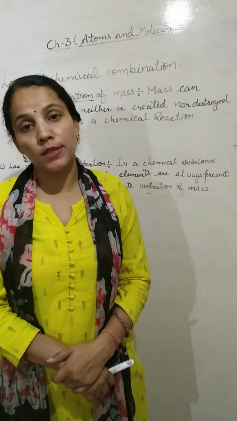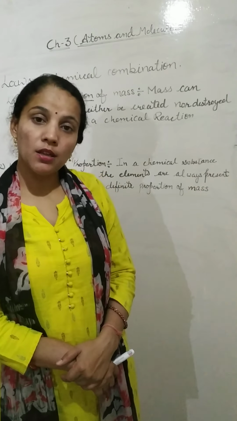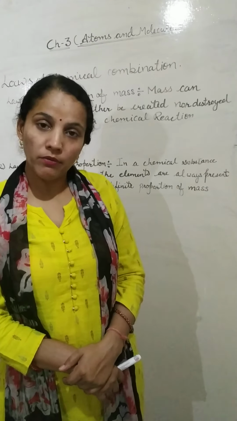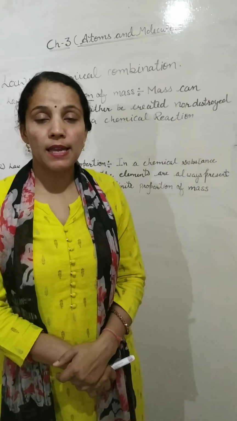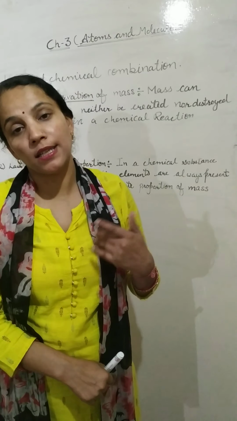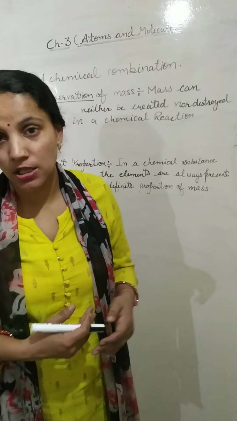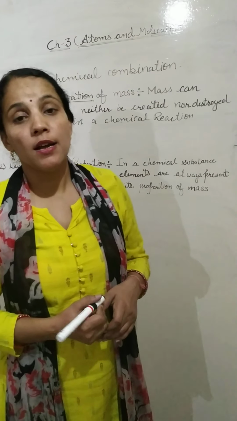First of all, you have to understand what a chemical reaction is. You have studied chemical reactions in your previous chapter also. A chemical reaction is when chemicals react with each other. When two or more chemicals react with each other, we get a chemical reaction.